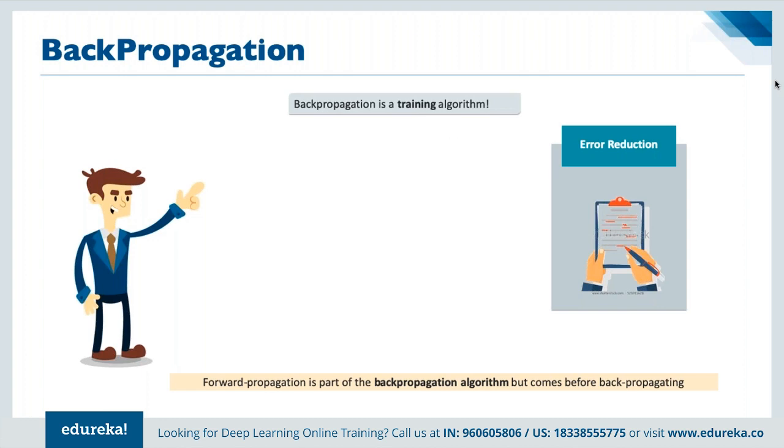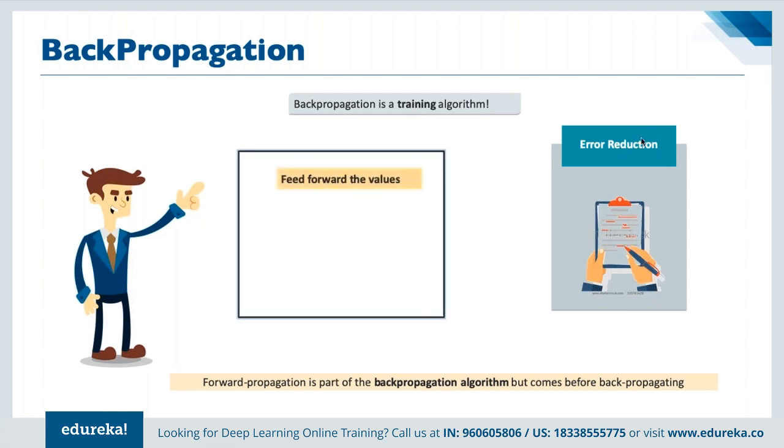So in terms of understanding the architecture here, first of all, we feed forward the values. And then we can calculate the error and the amount of it, that means how much error we are getting here.